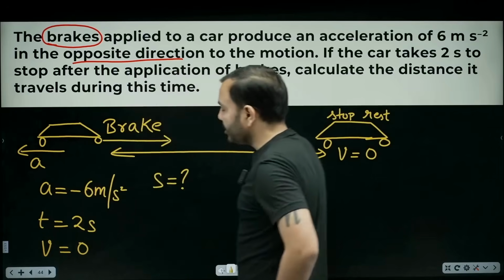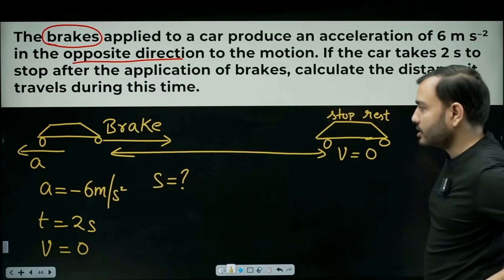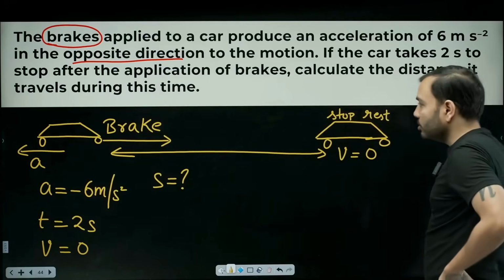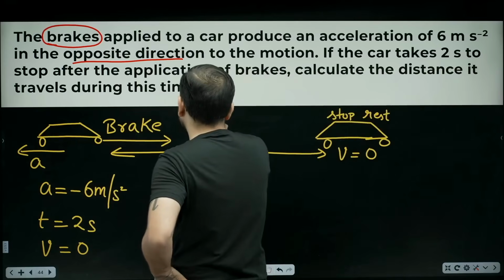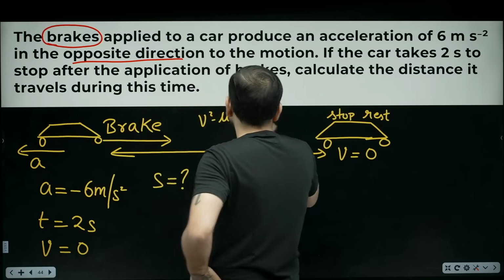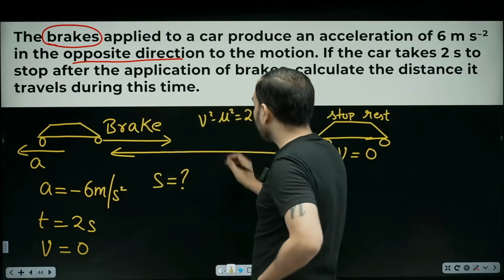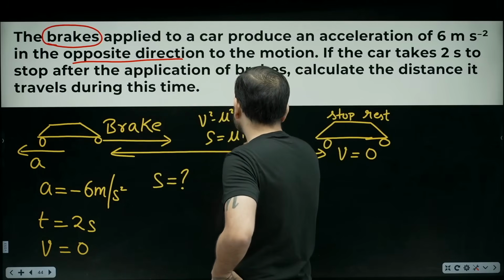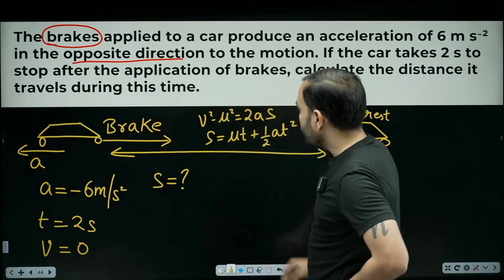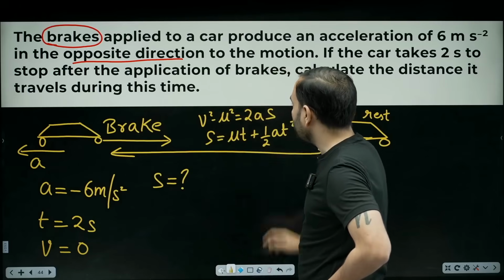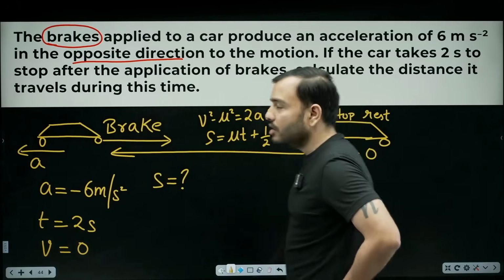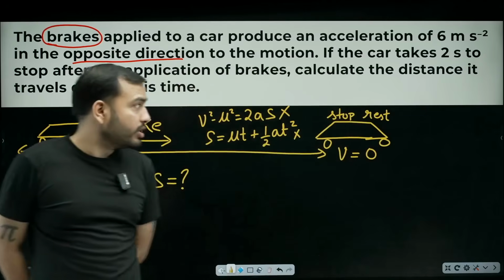What is S? Now beta, we know A, we know T, we know V, but how do we calculate S? Tell me the formula of S. None of the formulas seem to be working. The first one was V square minus U square is equal to 2AS. This won't work here. The second formula is S is equal to UT plus half AT square. Now tell me, will you be able to find this? U is not known. So from this one we can't solve it. From that one you can solve it. Again, U is not known. So whichever formula of S you pick, U is sitting inside it.